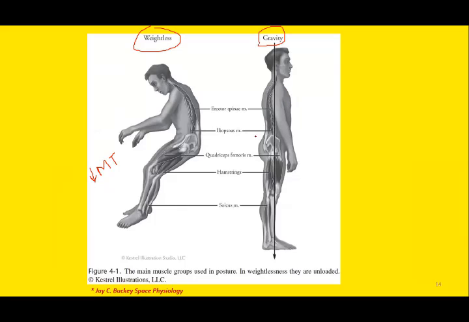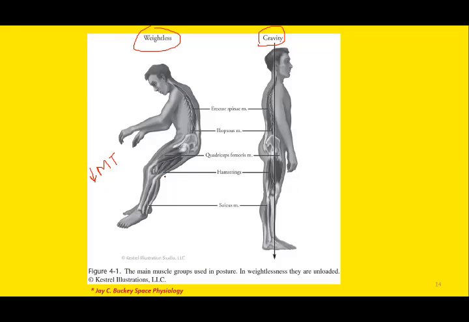But this is the comparison between the body posture in the presence of gravity and in the absence of gravity. And these are the important muscles which maintain posture. You must have read in your anatomy lectures, erector spinae, iliopsoas, quadriceps, hamstring, soleus. All these are large muscles and these are the extensor muscles. Remember, the extensor muscles are the posture muscles. And this is the effect of weightlessness.